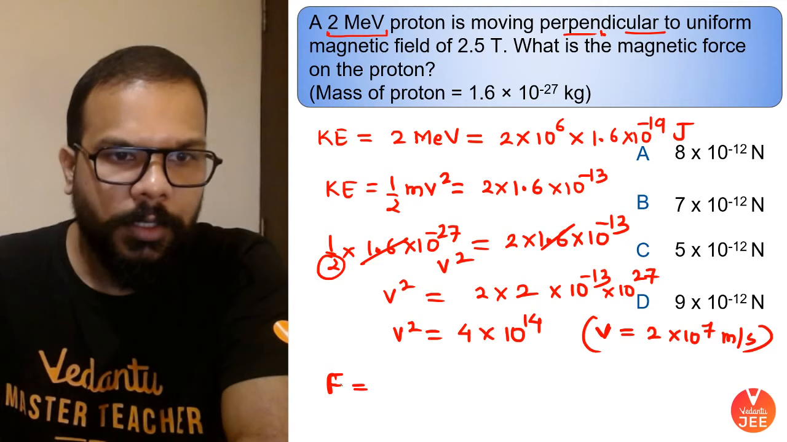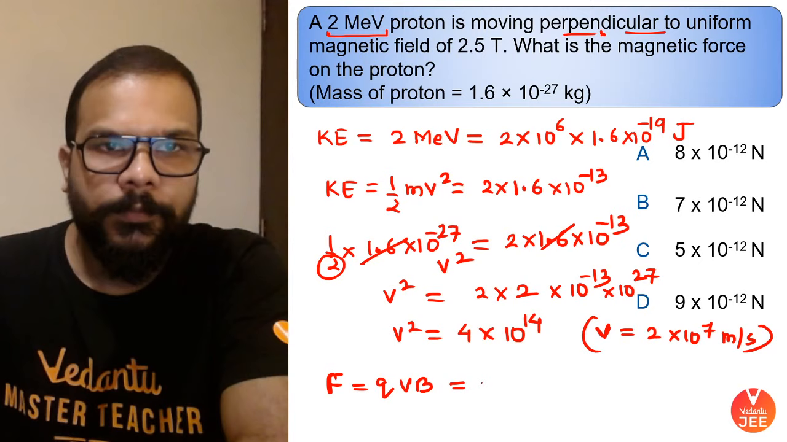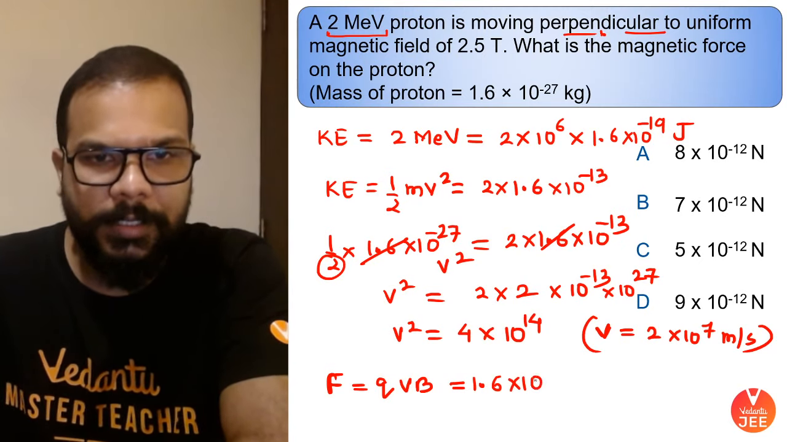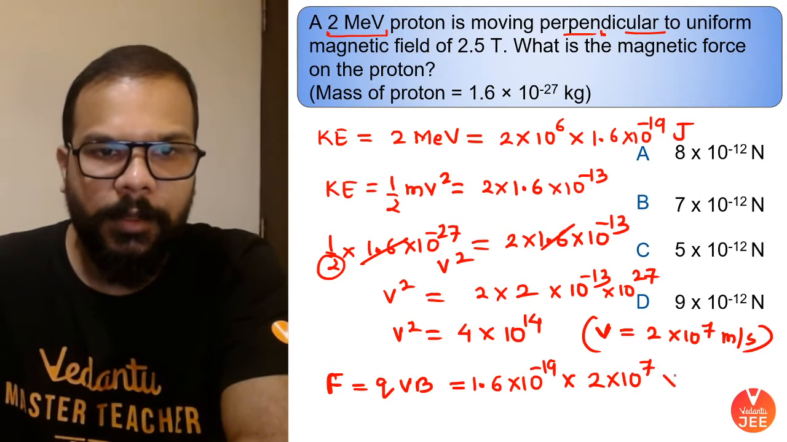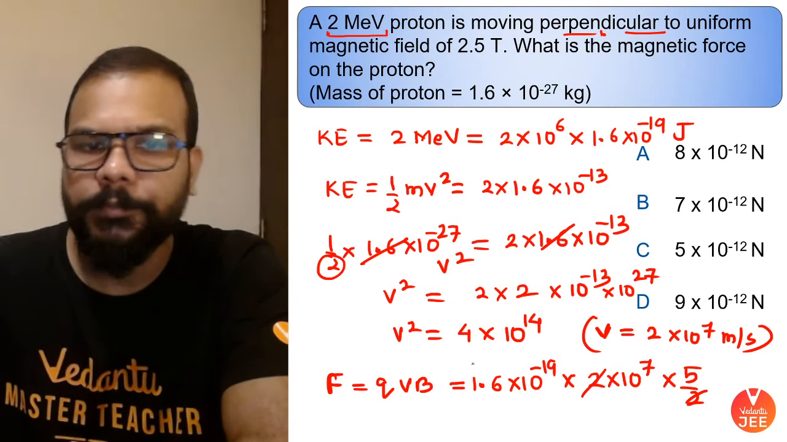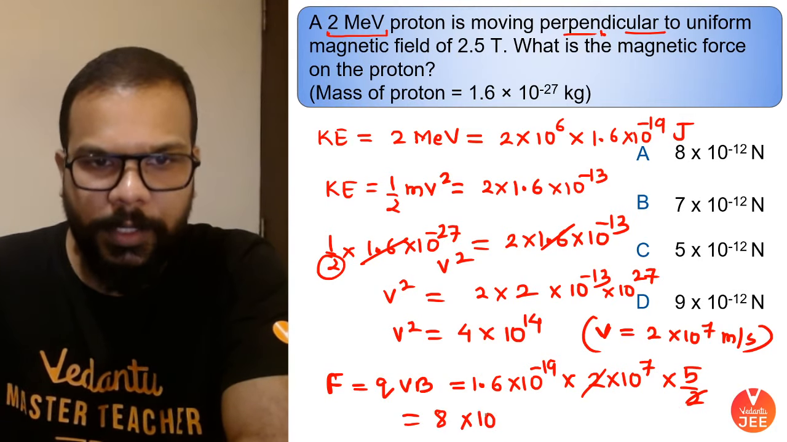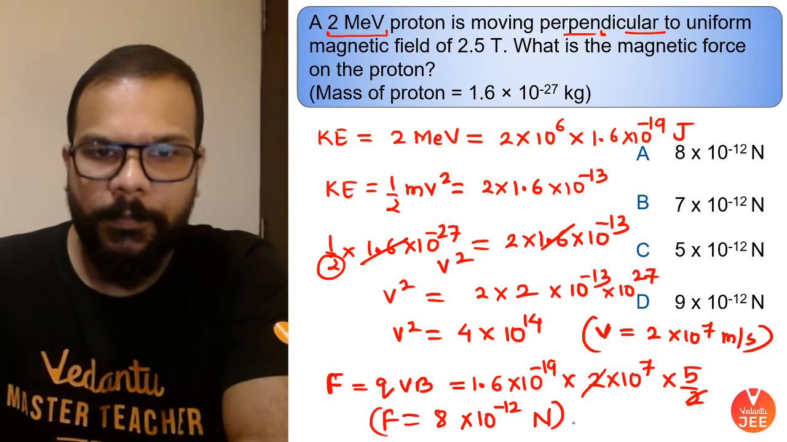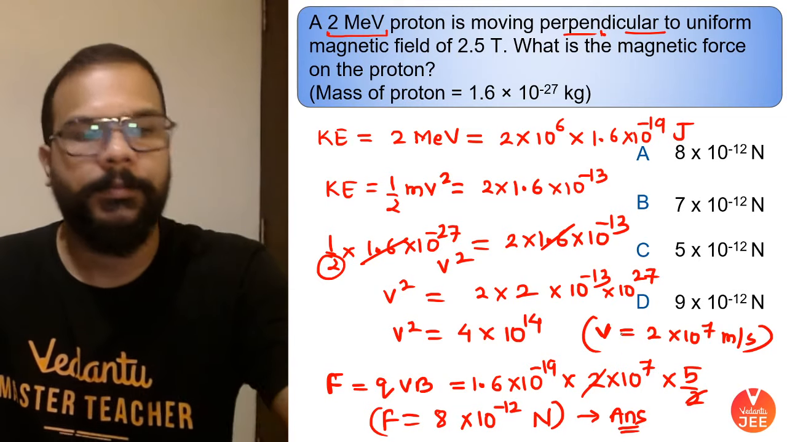So the force is QVB, and sine 90 is 1. The proton's charge is 1.6 into 10 to the power minus 19. Velocity is 2 into 10 to the power 7 and the magnetic field is given as 5 by 2. So 2 and 2 cancel and I have 1.6 into 5, which is 8 into 10 to the power minus 12 Newton. Okay guys, that comes out to be our answer.